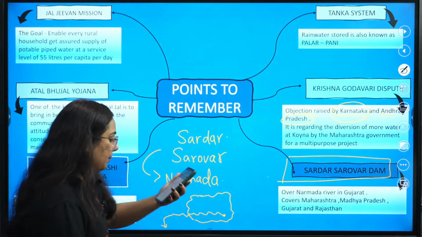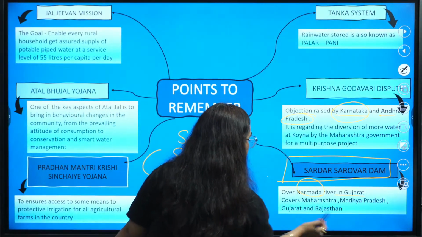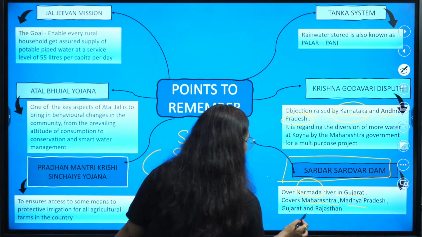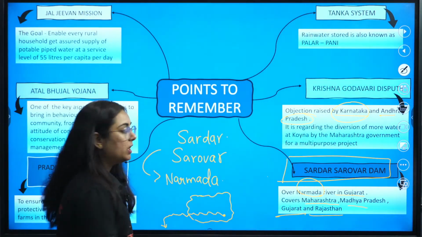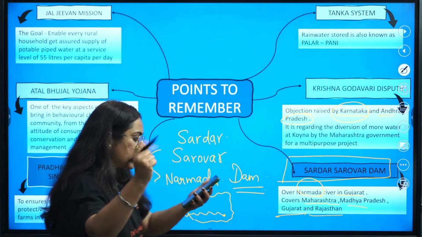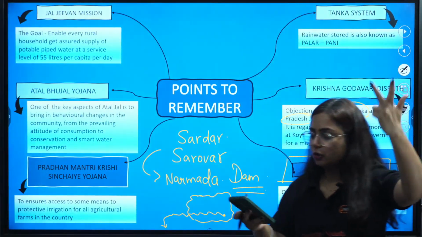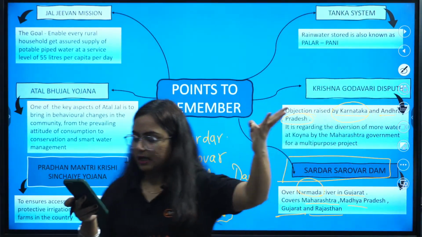This dam covers 4 states. Which 4 states? Say after me: Maharashtra, Madhya Pradesh, Gujarat and Rajasthan.